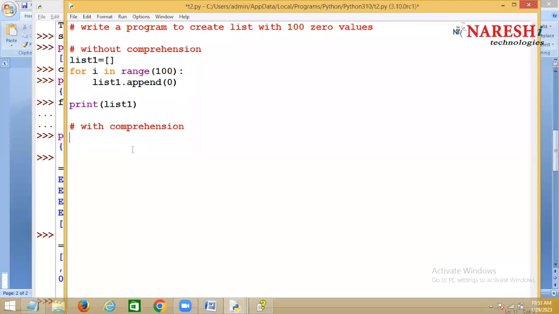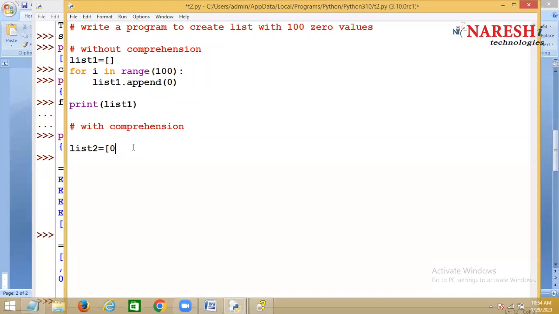With comprehension, what do you do? You simply write list 2 equal to what you want to add in the list. No append, no append is there. What do you want to add? Zero.